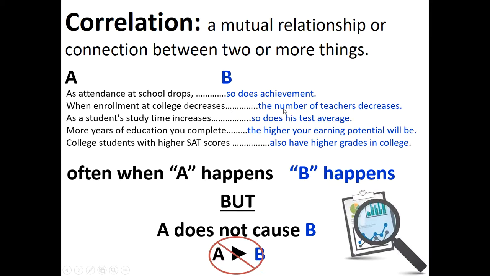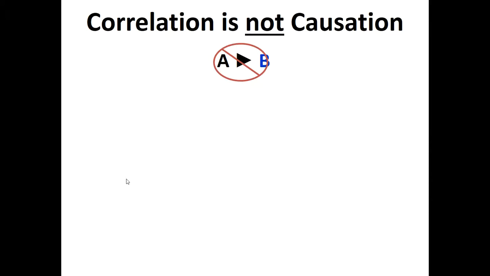Maybe they just have a really good teacher. Maybe they change the school day to make it more efficient and more effective. There could be a lot of changes that happen that are actually sending the test averages up. We don't know. We would have to do more research and go through more studies and different variables. And eventually over time you can figure out, okay, this is what's causing it. But a lot of times at first we just find correlations. We say, well, these tend to happen together, but they're not necessarily causing each other.